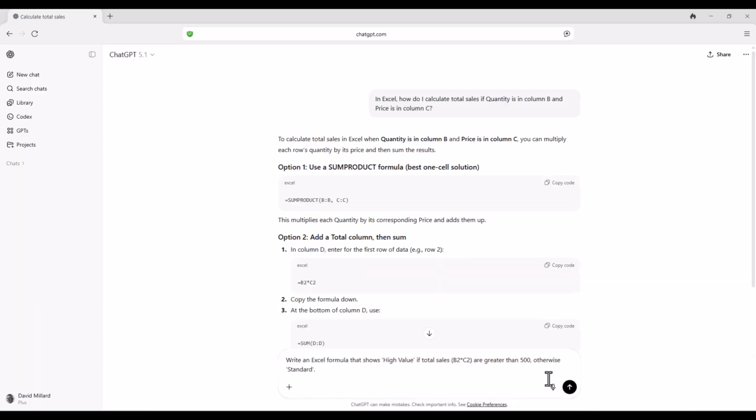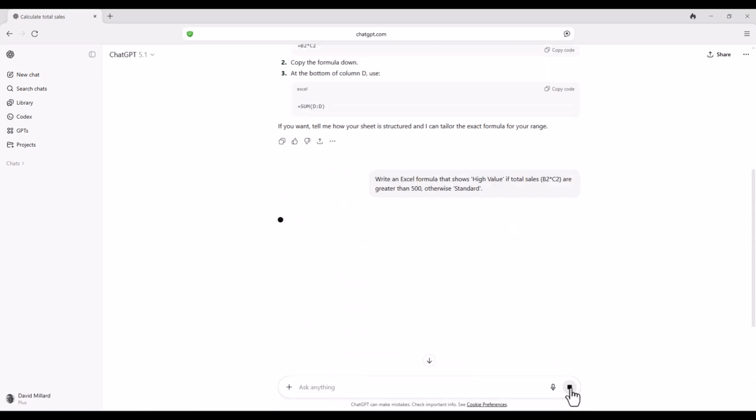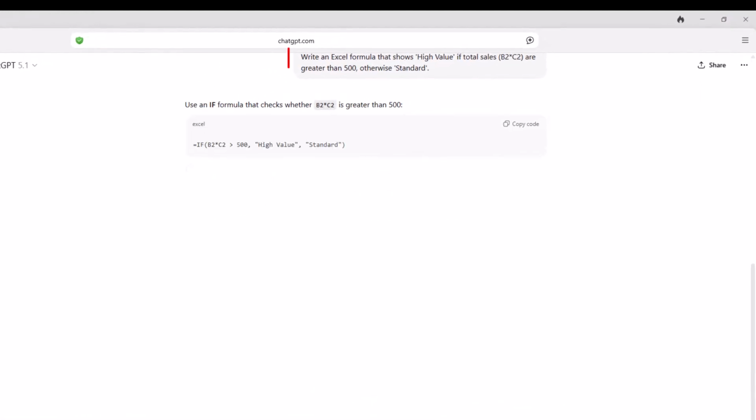What if you only want to calculate sales over £500? Just describe that condition. Write an Excel formula that shows high value if total sales B2 times C2 are greater than 500, otherwise put standard. It gives you IF(B2*C2>500,"High Value","Standard").